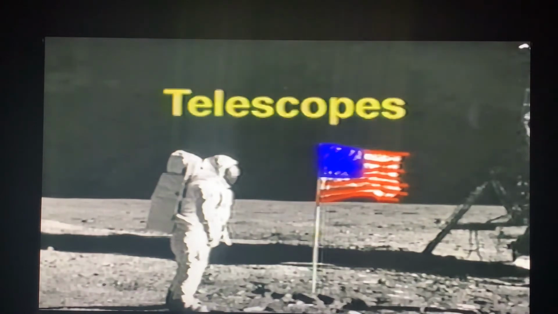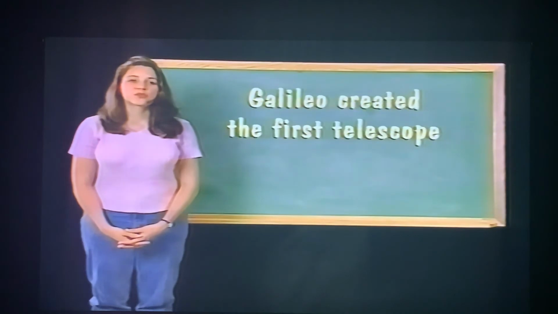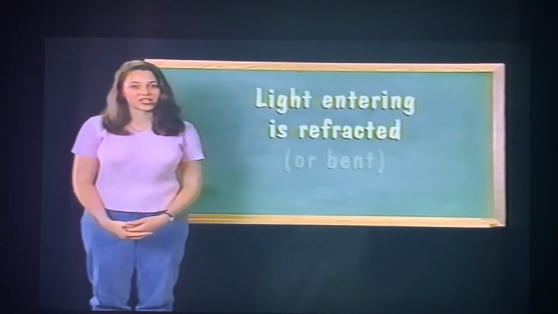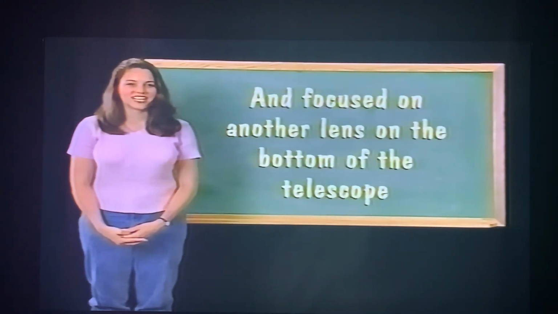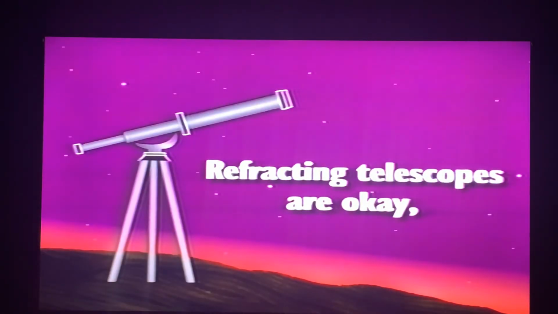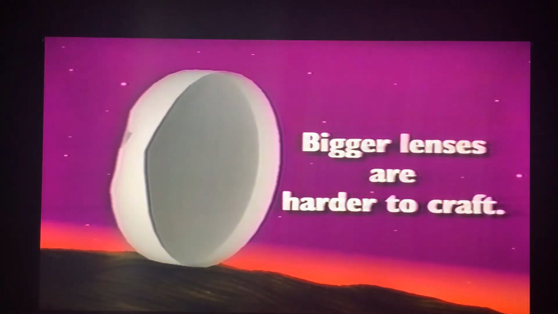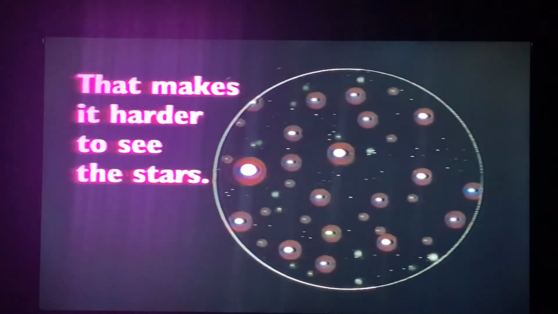Part 5. Telescopes. How we see everybody else. Galileo is credited with creating the first telescope. Galileo's telescope is called a refracting telescope because the light entering the telescope is refracted or bent by a lens at the top of the telescope and focused on another lens at the bottom of the telescope. Refracting telescopes are okay, but to get better images, you need bigger lenses. Bigger lenses are harder to craft without mucking them up. And the other problem with big, thick lenses is that they start acting like prisms and break up the light into a spectrum. That makes it harder to see the stars you're trying to look at.